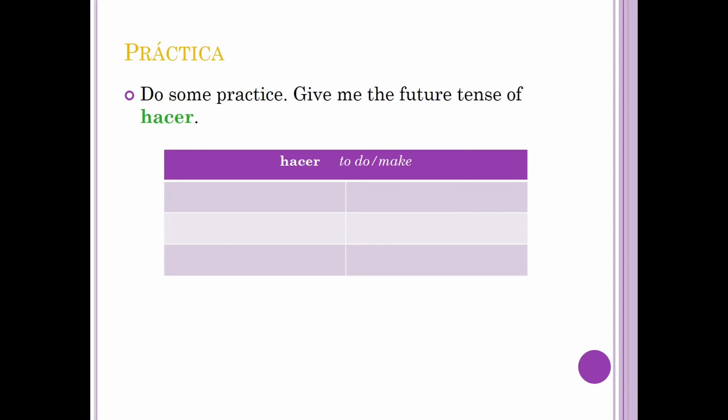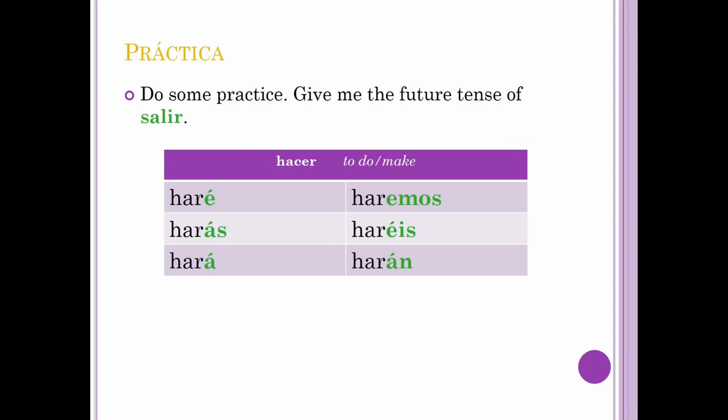Now try the verb hacer and pause if you need to. Now let's look at those answers. Haré, harás, hará, haremos, haréis, harán.